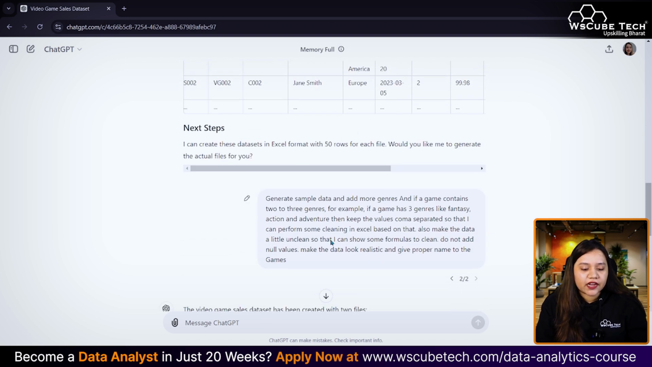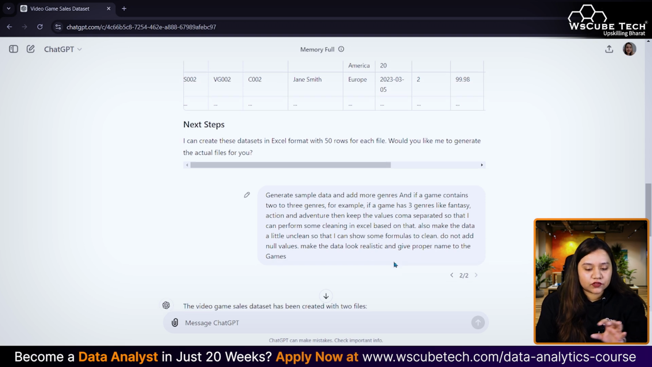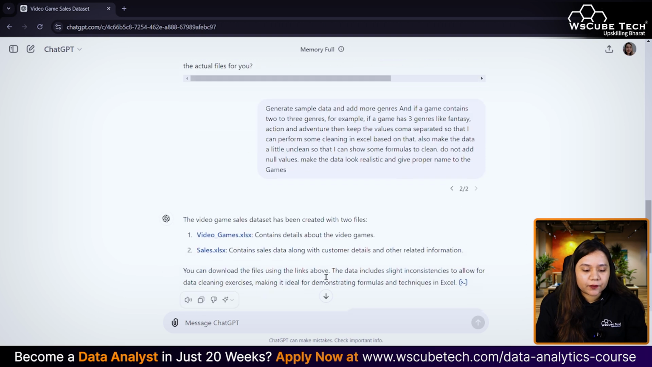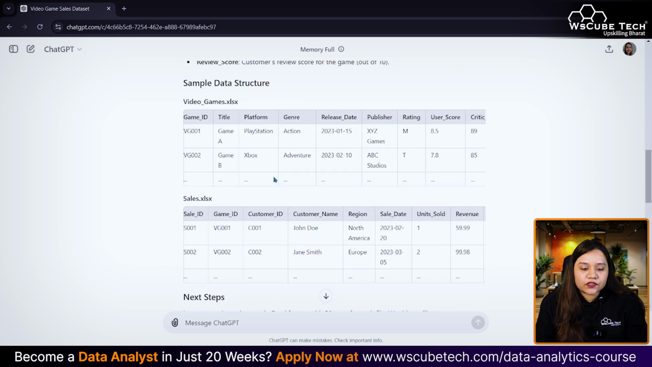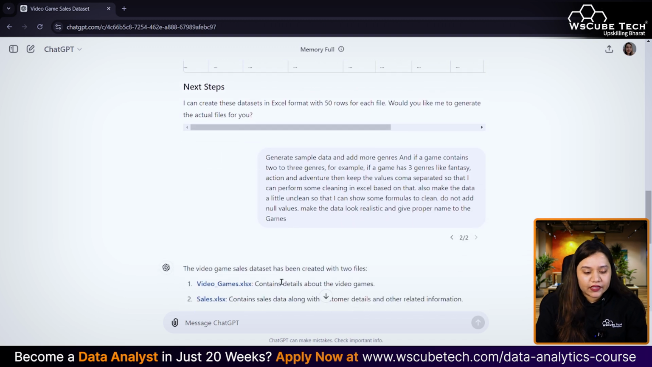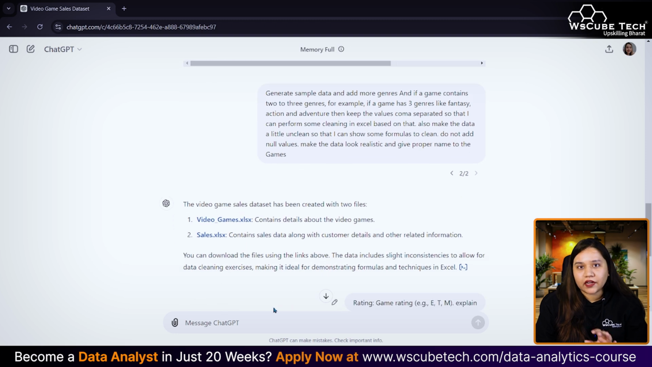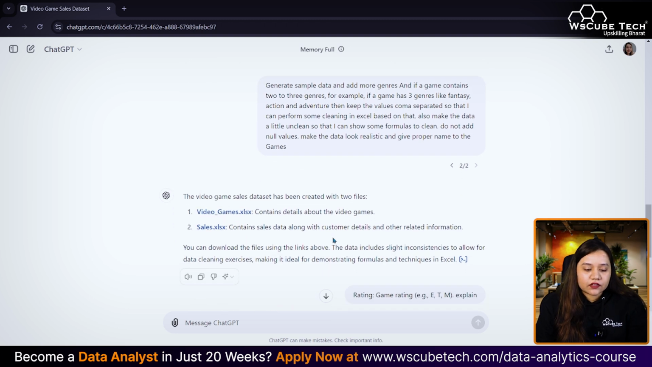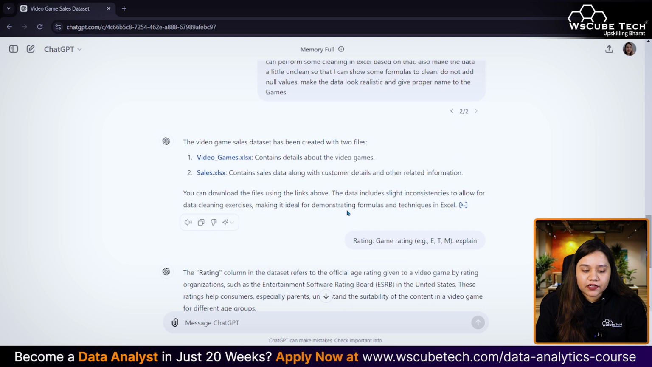In genres you can add multiple genres and make them comma separated. Also make it unclean so that we can perform analysis on it, make the data look realistic, and give proper names to the games. Okay, so as you can see, previously it was giving the game names like game A, game B. I have asked it to give different names, and now it has created two files for me. I'm doing it with the free version only. Okay, so the game sales dataset has been updated and it has created two files for me.